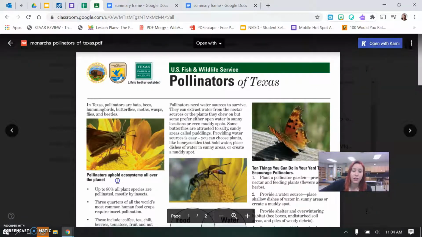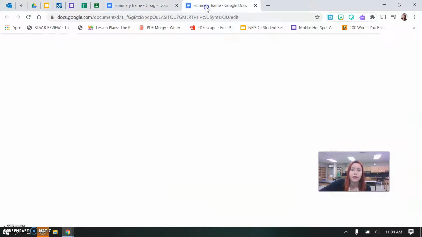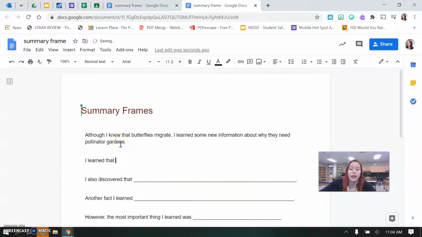You could say I learned that up to 80% of all plants are pollinated by insects. I learned that 80% of all plants are pollinated mostly by insects.